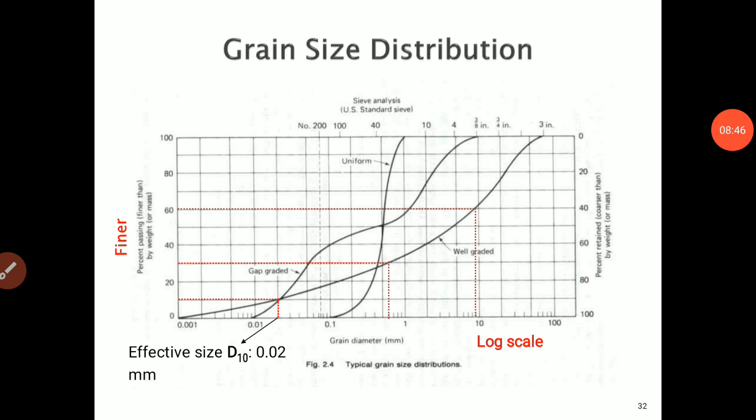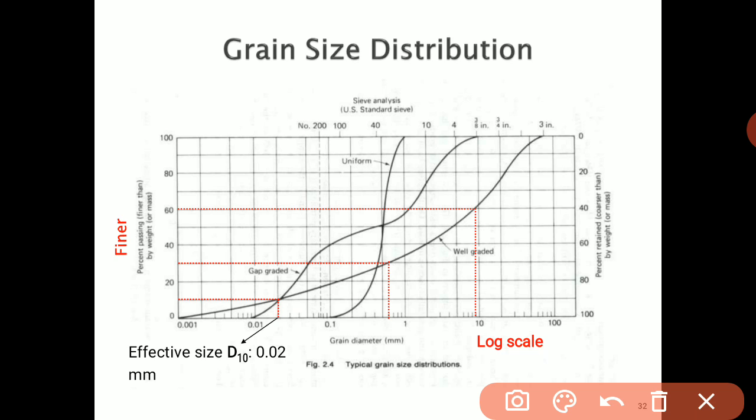So the next important part of our first unit is the grain size distribution. The result of this mechanical analysis, sieve analysis or sedimentation analysis, is plotted into a graph to get the particle size distribution curve, with percent finer as the ordinate and particle size diameter as the x-axis.